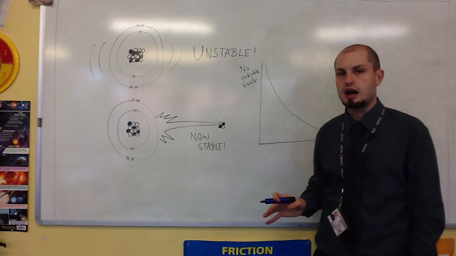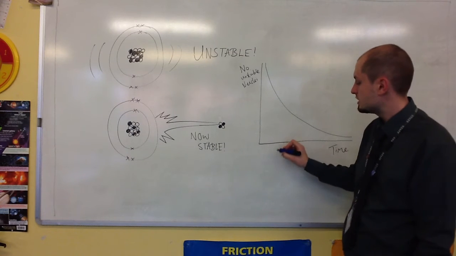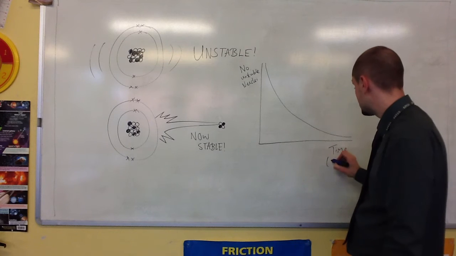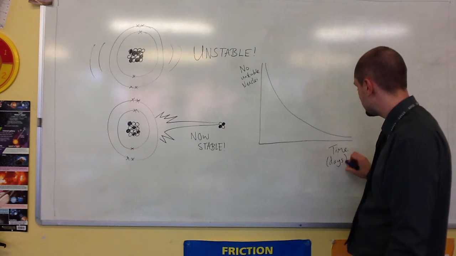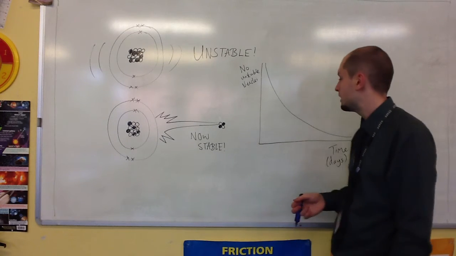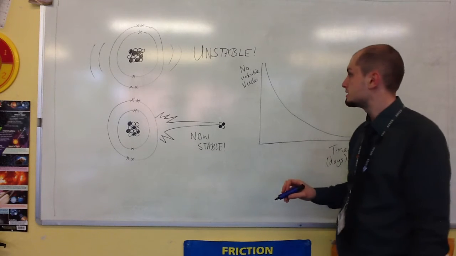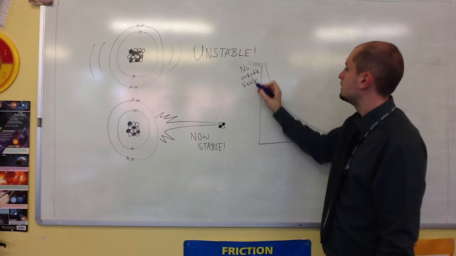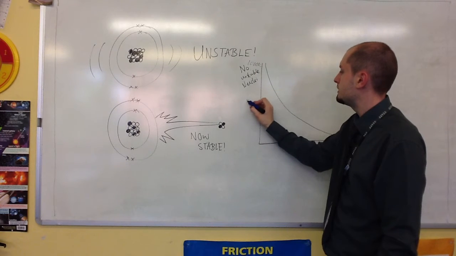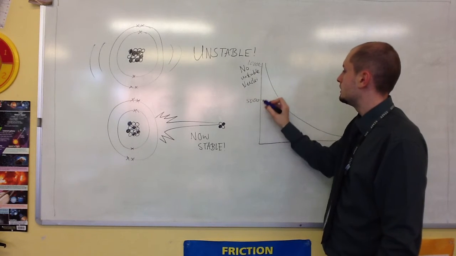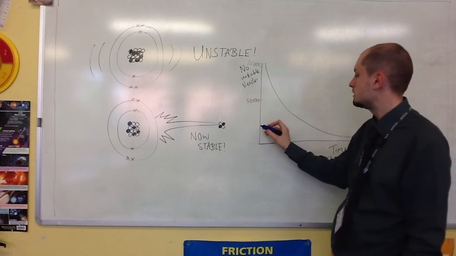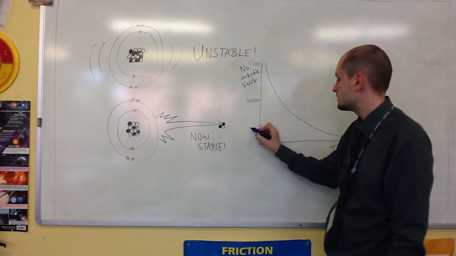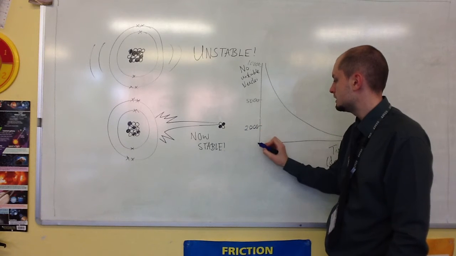So if you've got one of these graphs and you've got a time axis, let's just say this time is measured in days. You'll be able to read that on whatever graph you get out of your book or your exam. The time in days, and on this side we've got, starting off at 10,000, and then halfway down we've got 5,000, and we've got all the bits in the middle, and down here we've got 2,000 and 0.